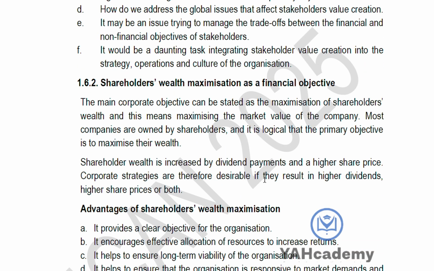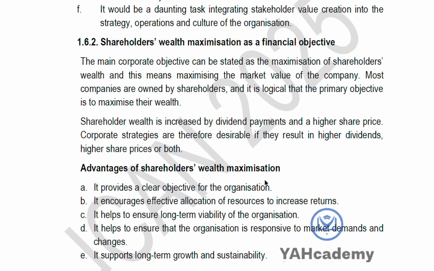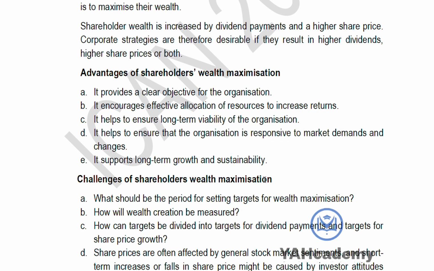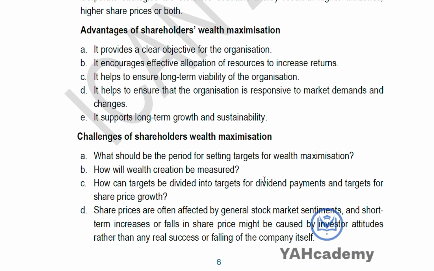Another objective is the shareholder wealth maximization, and we already know that it means maximizing the value of the shares of the owners of the company. You maximize their wealth either by paying them more dividend or by increasing their share price. Then, what are the advantages of shareholder wealth maximization? Clear objective of the organization, efficient allocation of resources, ensure long-term viability, ensure that the organization is responsive to market demands, and support long-term growth and sustainability.